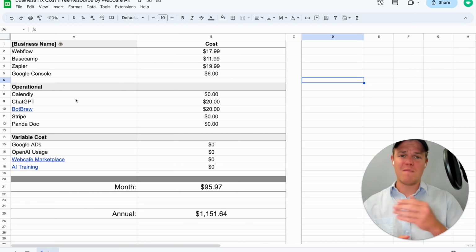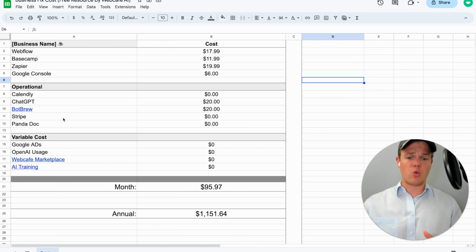So next we have Bopbrew, and the value we see in Bopbrew is its ability to handle a lot of tasks that would have otherwise been associated with your time, and its ability to be an expert in a lot of different fields, giving you the ability to really get answers fast and get outputs fast when it comes to AI. Following this, you have Stripe, which is going to be $0 a month and just a transaction fee. Next, we have PandaDoc, completely free.